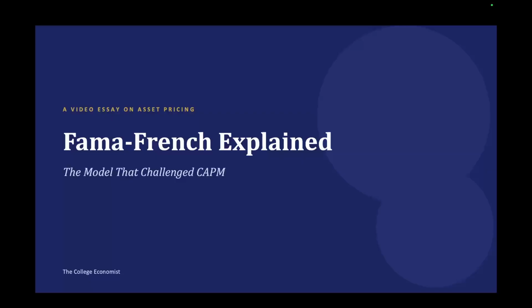For example, what if two companies with the same beta can systematically generate different returns? And what if there are other characteristics of companies that help explain why some stocks outperform others? Well, that's where the Fama-French model comes in. In this video, we're going to take a look at what Fama-French actually is, why it was developed, how the factors work, and why it fundamentally changed the way economists think about stock returns.